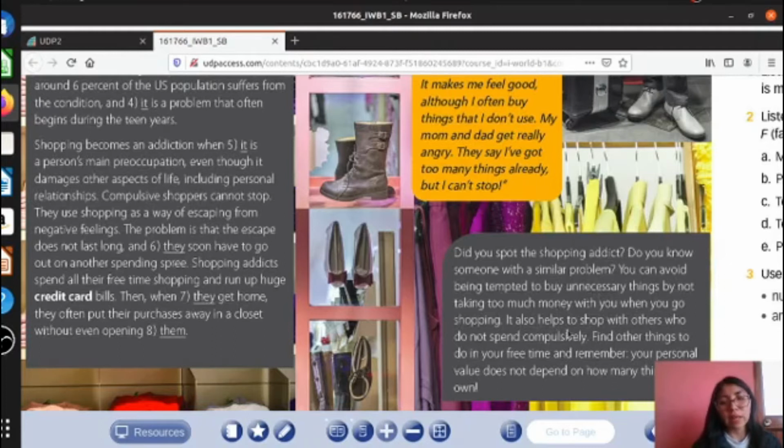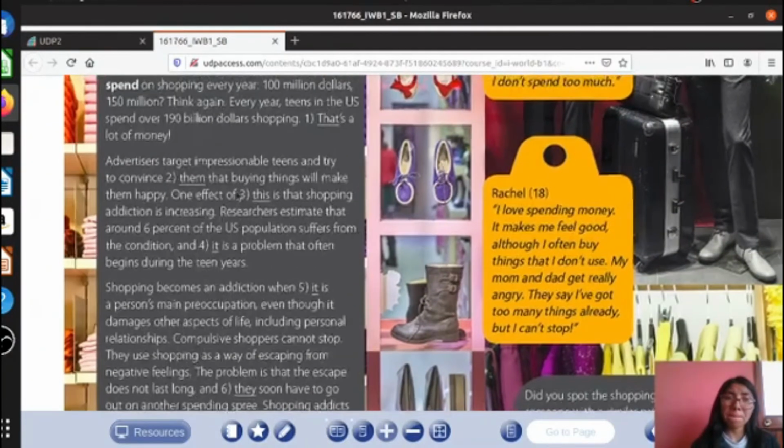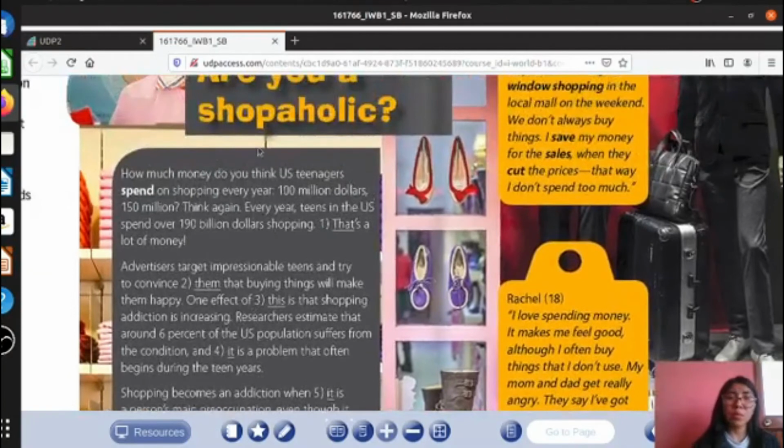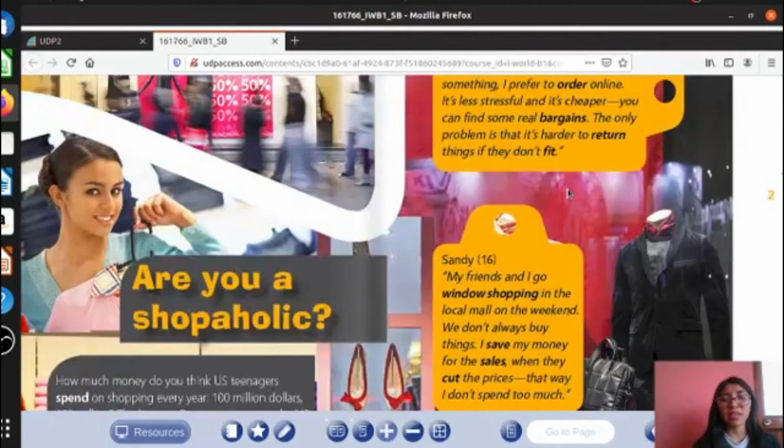It also helps to shop with others who do not spend compulsively. Find other things to do in your free time, and remember your personal value does not depend on how many things you own. Okay, that was the reading. I think to be a shopaholic, that is a bad way. That is a bad idea.